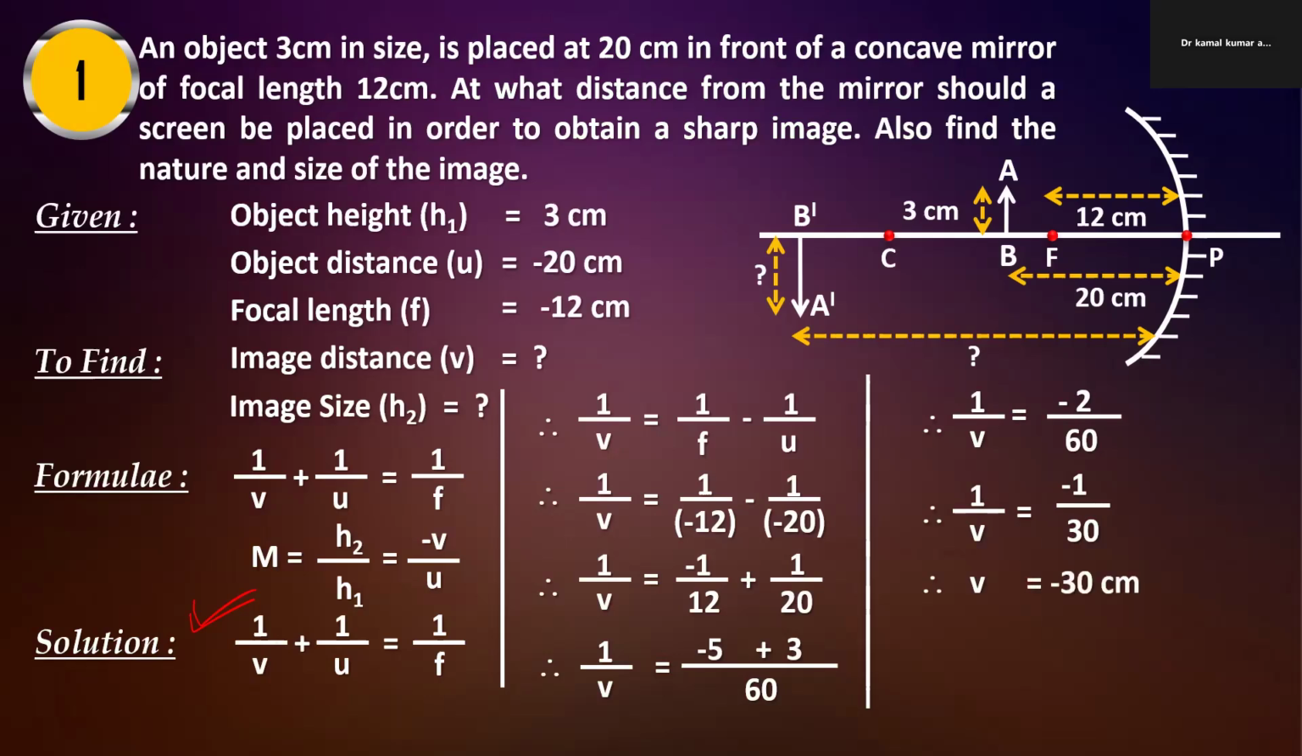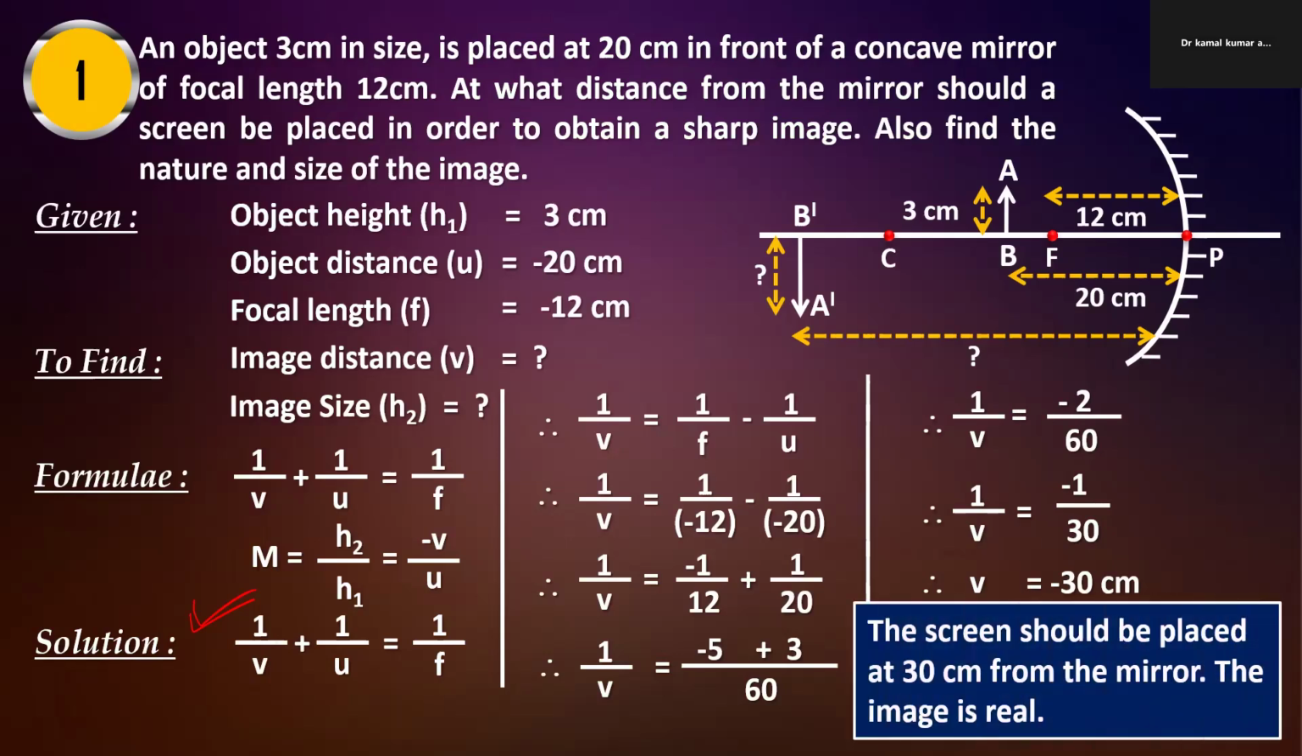Minus 30 means the image will be formed in front of the mirror, at the distance of 30 centimeter. So here the image will be formed. So we have to put the screen here only, so we can see the image easily. So the screen should be placed 30 centimeter from the mirror. The image is real.